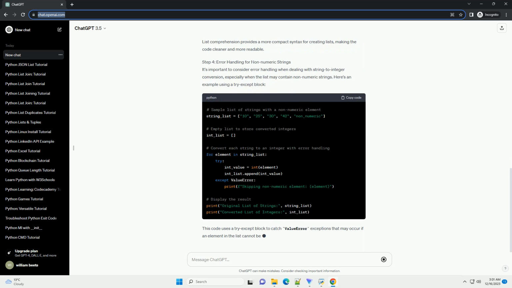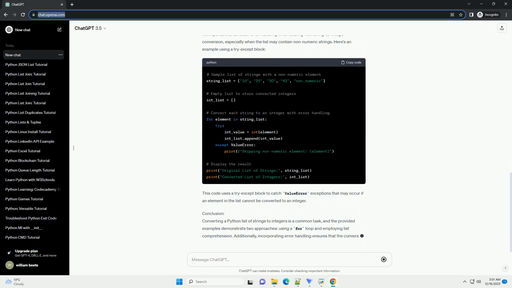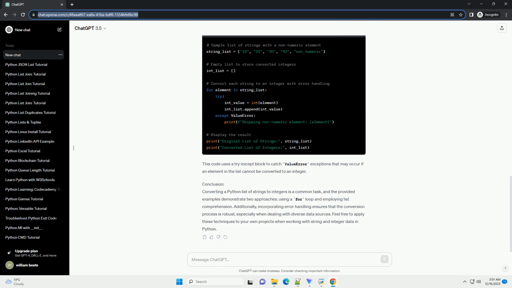In this example, the map(int, str_list) function applies the int function to each element in str_list. The list function is then used to convert the map object to a list.